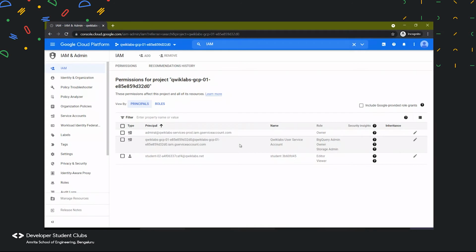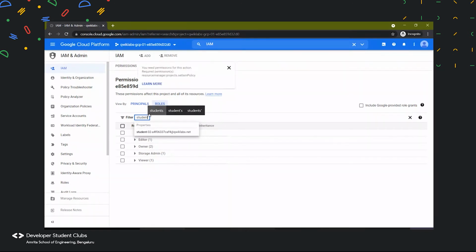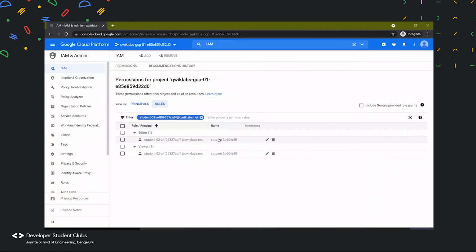So this is where we can also give permission to a service or to people or a group of people, right? And that could be changed using this pencil button over here. So here if we go to roles, and then we can search for our own permission itself. So yes, this is our username. So we searched for it and we got the access information. So here this particular user is having editor access, and the same one is having viewer access as well. This could be changed by using the pencil button.